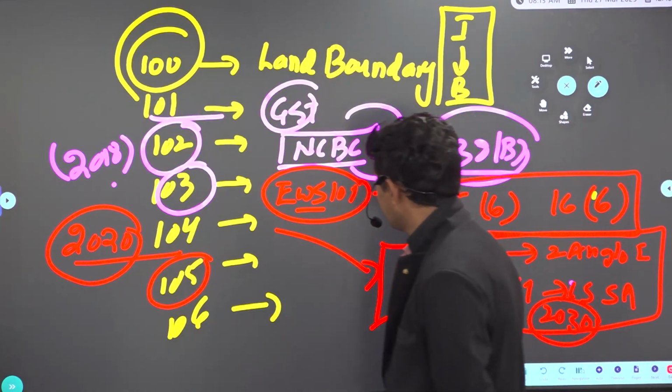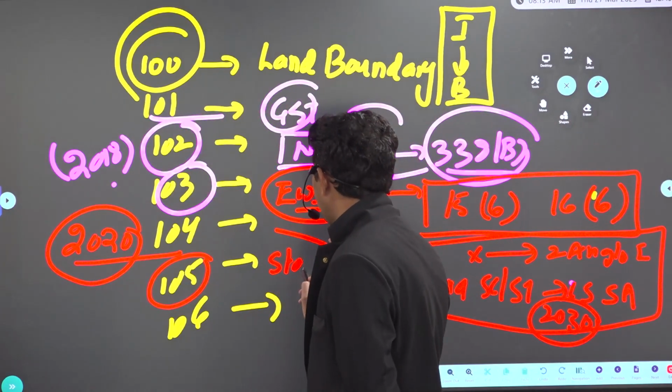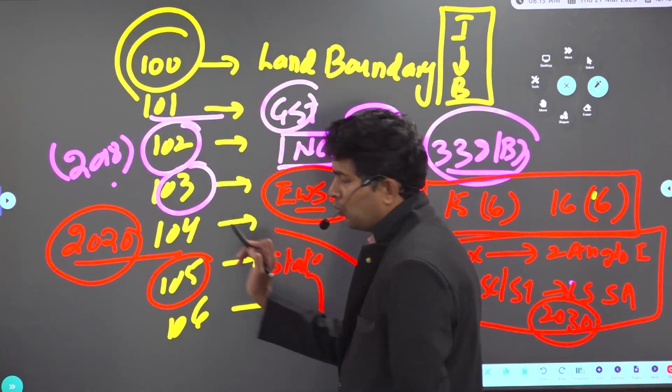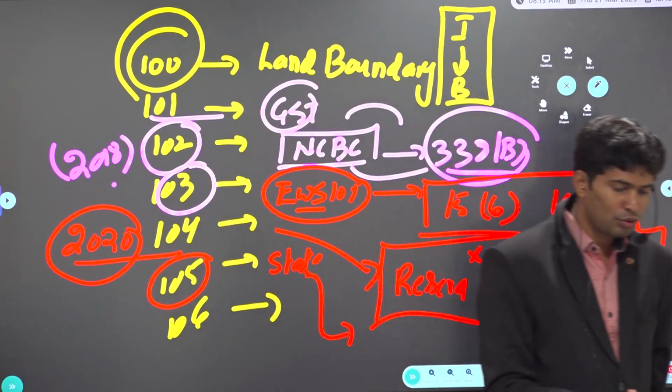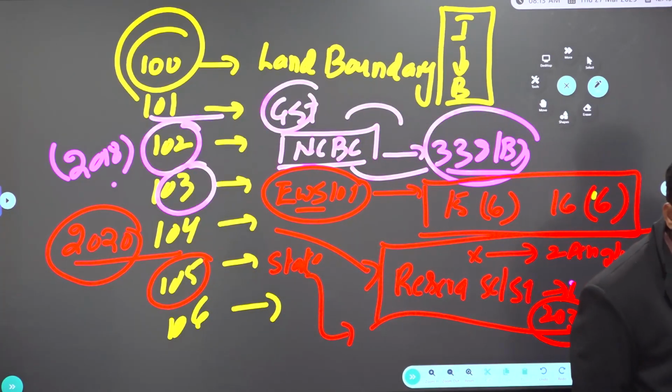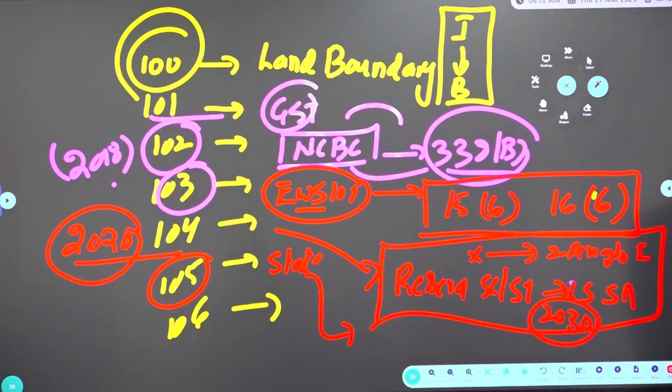What is the meaning of this? States can identify who are educationally backward, socially backward classes. So each state can prepare its own list of socially and educationally backward classes. Why? For the state to implement the welfare policies, schemes, affirmative actions also.